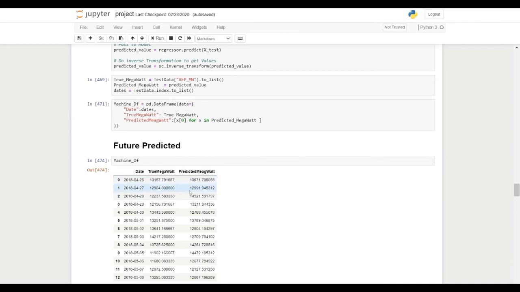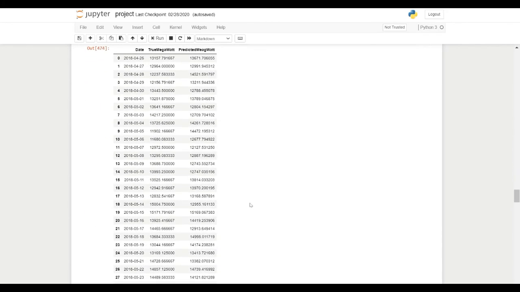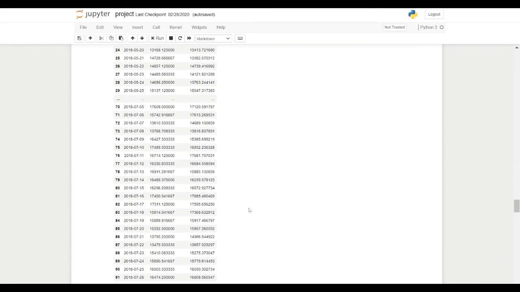Here also you can see it is nearby. It means the machine has accurately predicted the value and given us a good result, because it has not shown very high variation or very low variation. This means it has very good accuracy with less error.